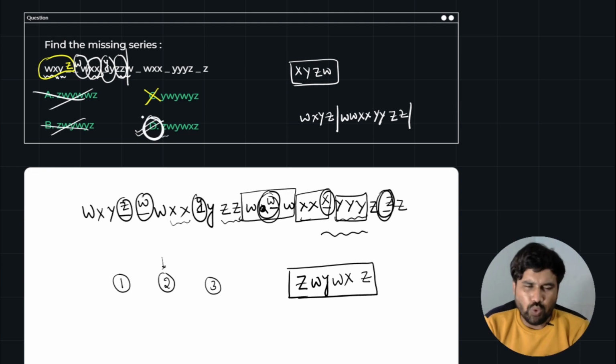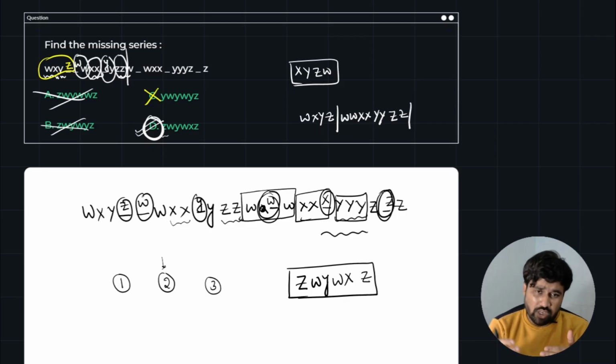All you need to do is recognize the pattern, and this will come when you go through a lot of practice. Doing the problem is not a big deal, but doing the problem in time is a big deal, guys. In the examination, you have less time and you have to do it within the time.